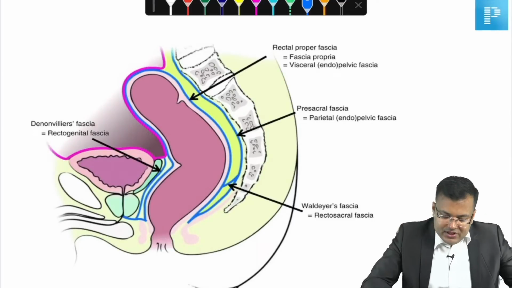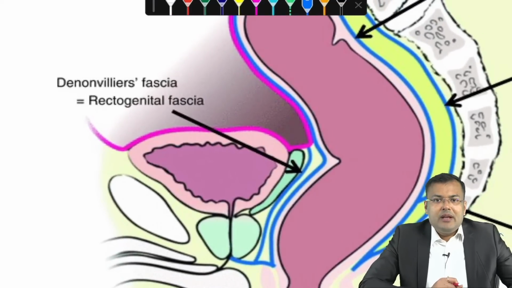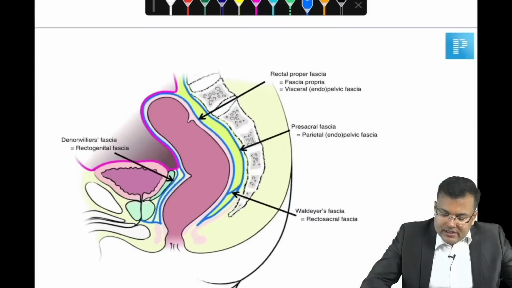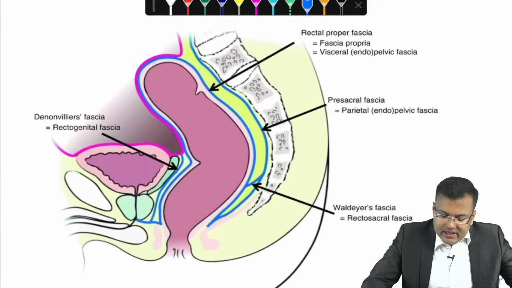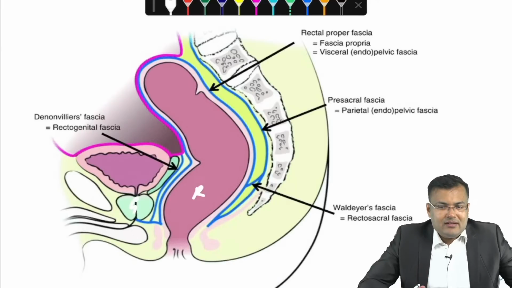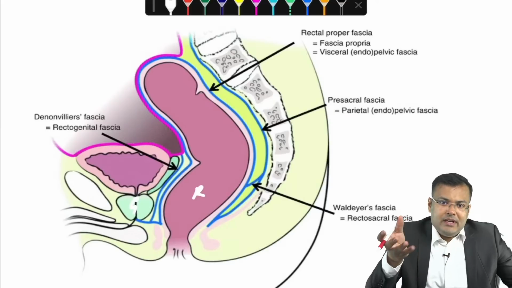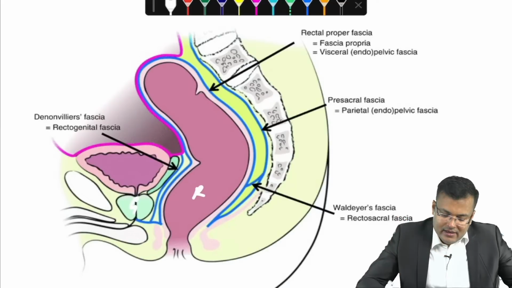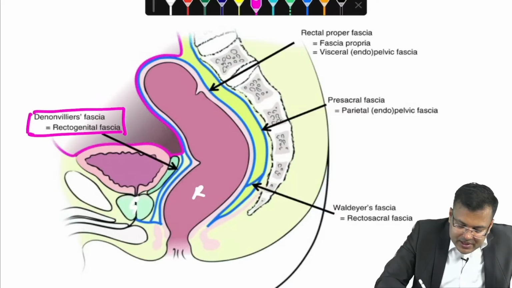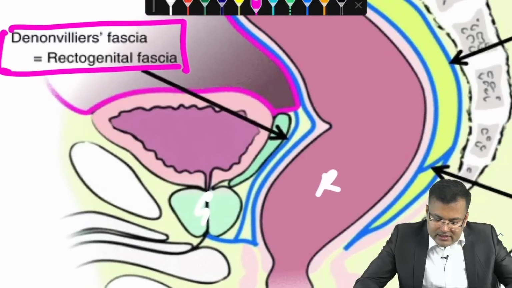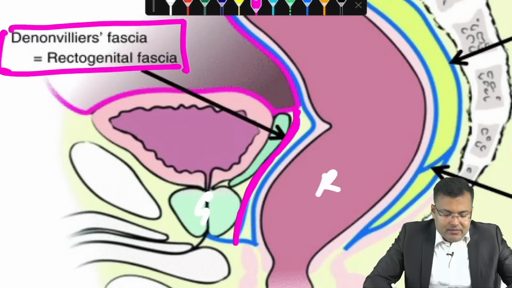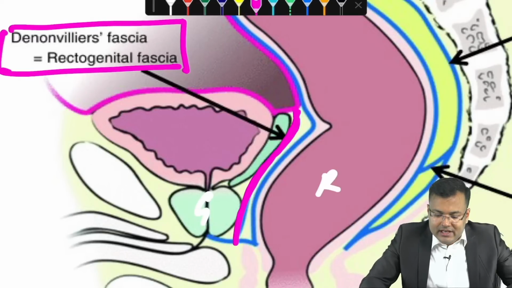So, what are the names of fascia you have to remember, in relation to rectum? First, rectogenital. See the smaller image. This is rectum and this is the genitalia. What? Prostate. In females, vagina. So, in between rectum and prostate, or the vagina in females, there is a fascia known as rectogenital fascia, other name Denonvilliers' fascia. You can see this one, this is Denonvilliers' fascia. It is located between rectum and genitalia.